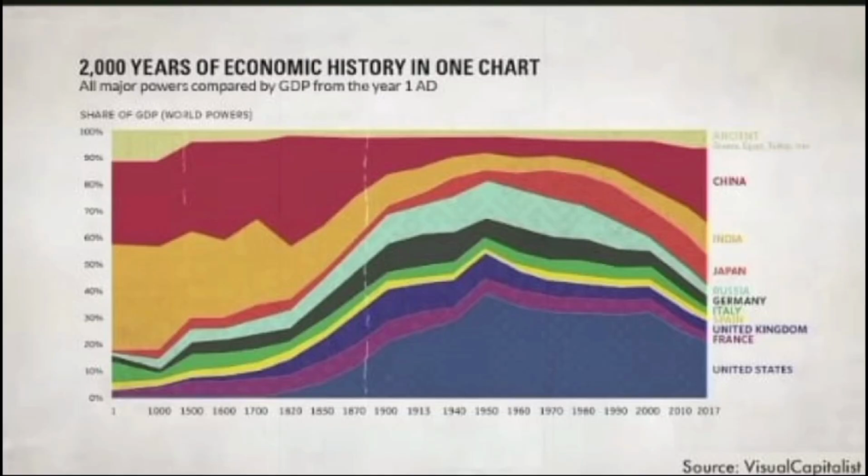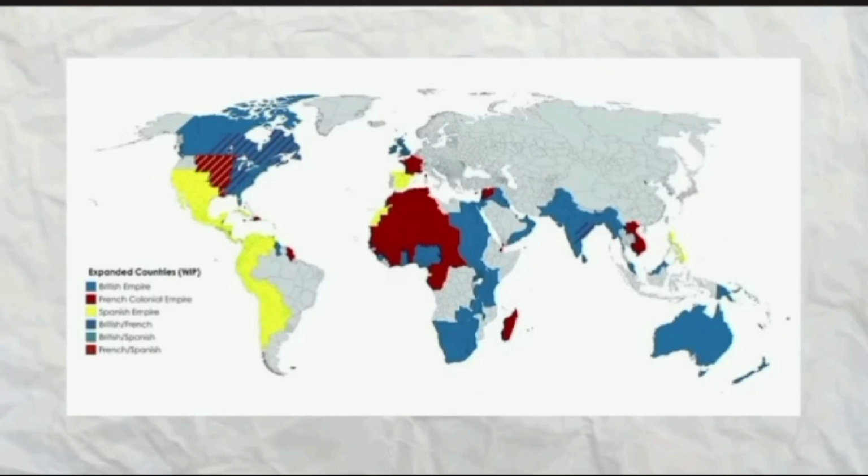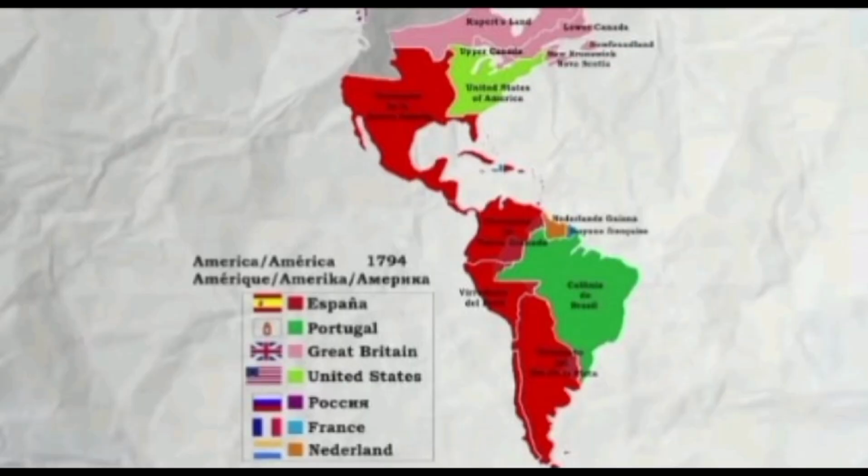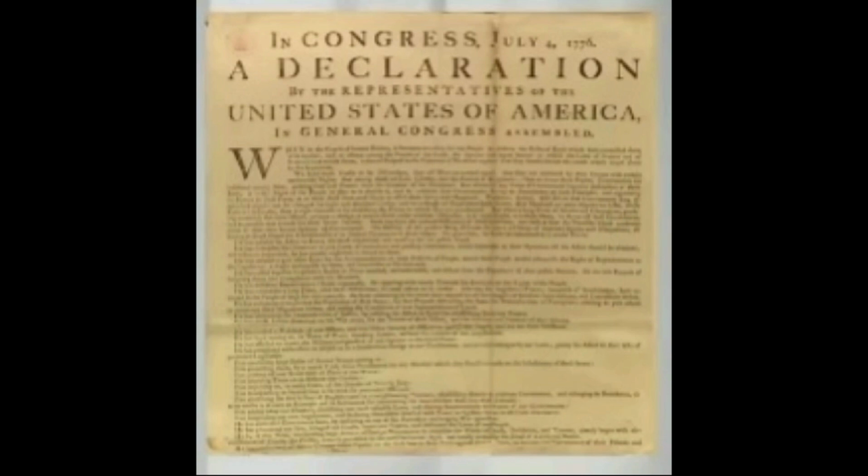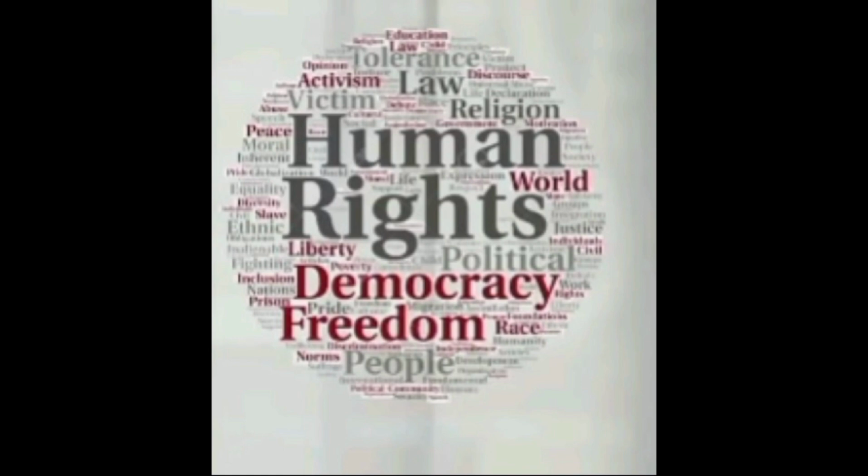But let's jump to post-1850. You'll see in the chart, America's graph started rising only after 1850. This was the era when the British, French, and Spanish colonizers had occupied several territories around the world. India was also a colony of the British Raj. In this circumstance, the USA had already become a democratic country.